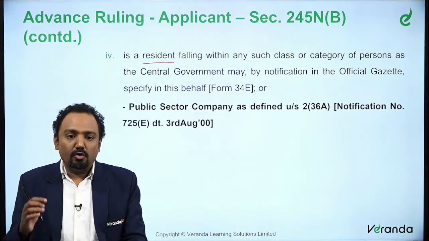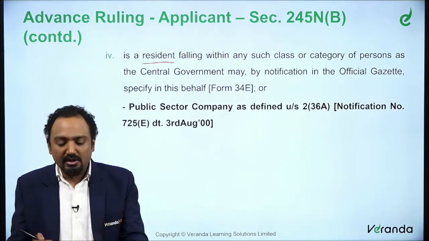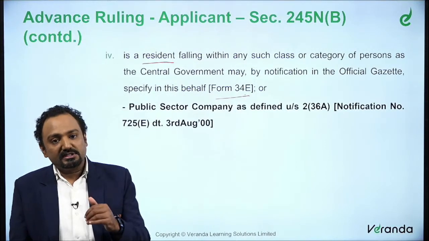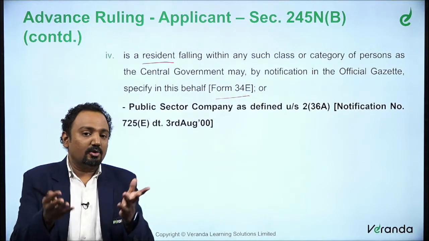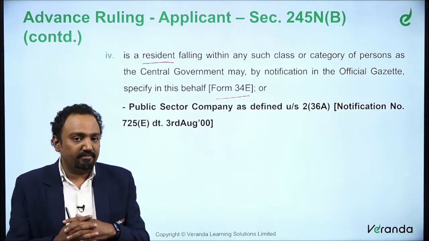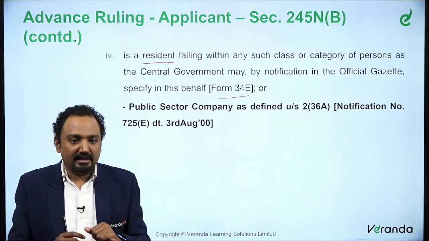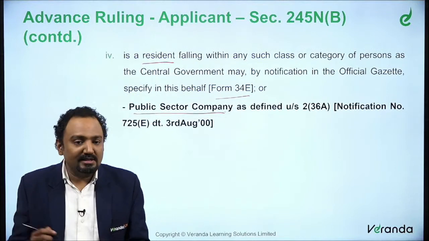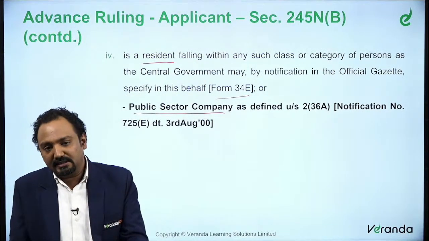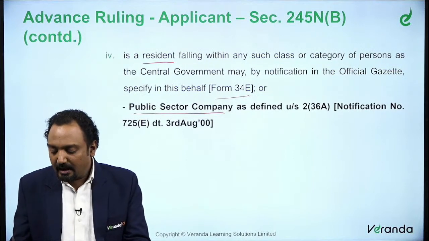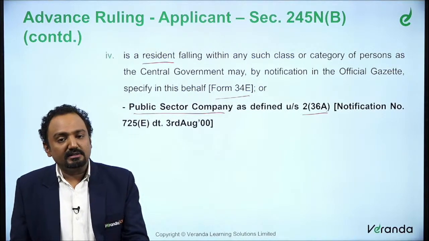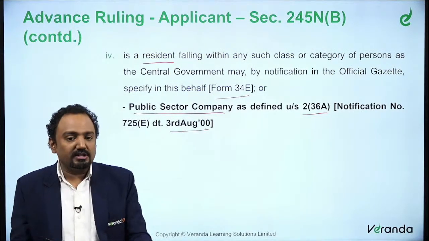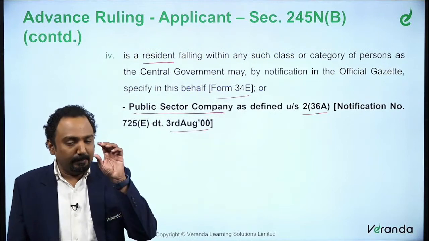So who is a resident? Either a resident ordinary resident or a resident not ordinary resident. Such a resident has to file an application in 34E. Which resident? It says the central government may by notification state a class or category of persons as an applicant falling under this category. They have already specified a class of persons. They are basically these PSU companies, your public sector undertakings, that is, a public sector company classified under section 2 clause 36A. This has been provided in the notification dated 2000.